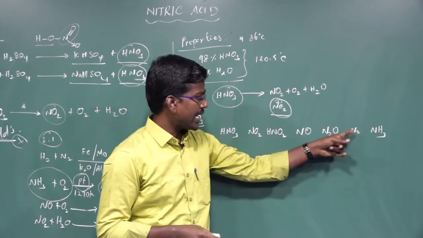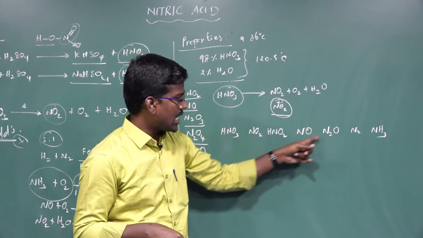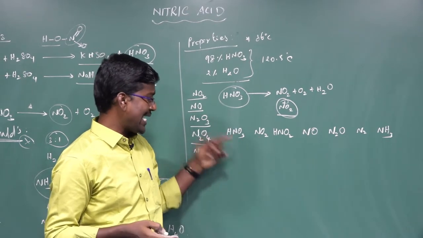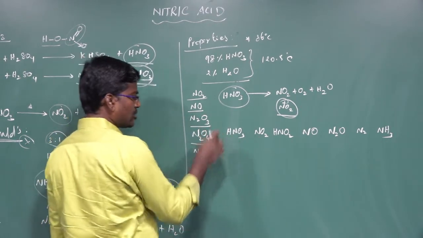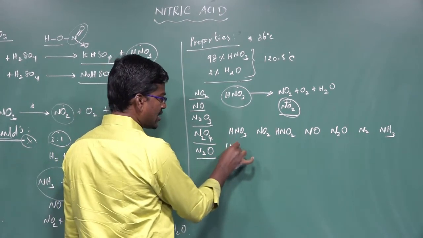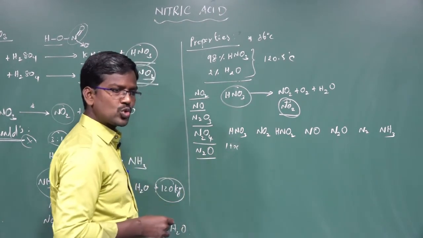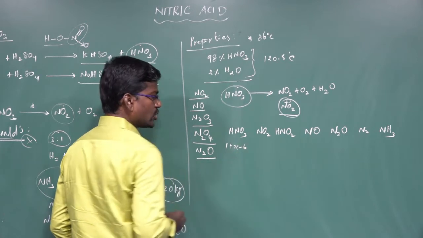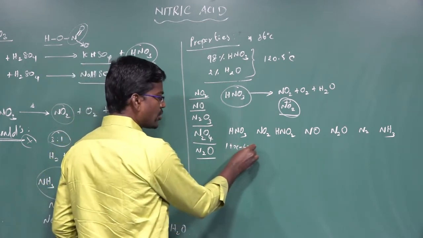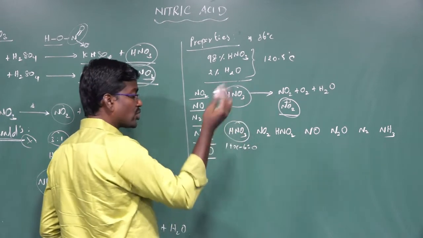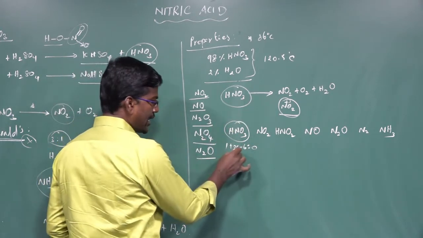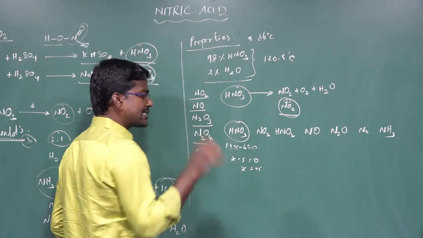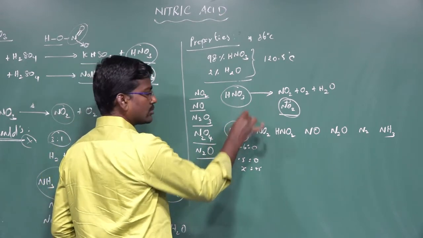Ammonia NH3, nitrogen N2, nitrous oxide N2O, nitric oxide NO, nitrous acid HNO2, nitrogen dioxide NO2, nitric acid HNO3. In HNO3, the charge of hydrogen is +1, nitrogen is X, and each oxygen has a charge of -2. There are 3 oxygens, so 3 times -2 equals -6. The compound has no net charge, so 1 plus X minus 6 equals 0, and X equals +5. So the oxidation state of nitrogen in nitric acid is +5.